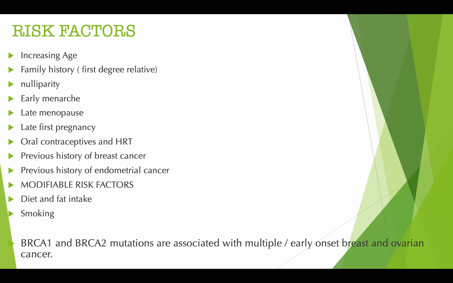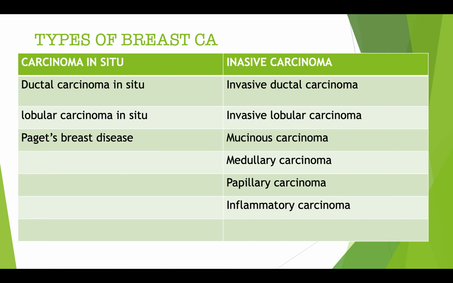BRCA1 and BRCA2 are genes that are found on our chromosomes, and mutations in these genes have been found to cause early onset of breast and ovarian cancer. So these are genes that are found on chromosome 17 and 13. So we have types of breast cancer.